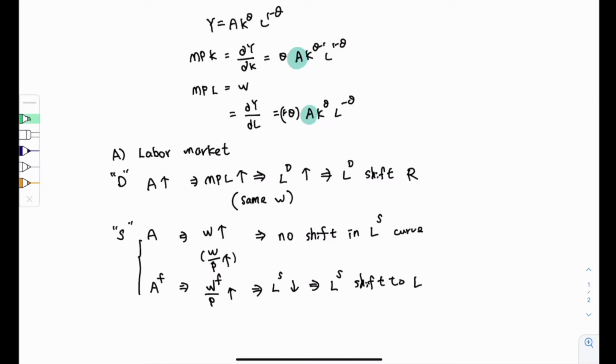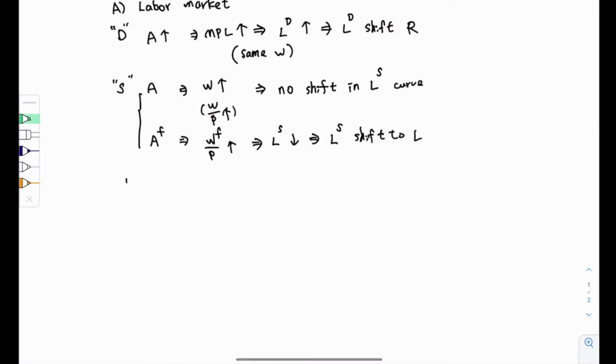In other words, if we look at the diagram of the labor market equilibrium, the vertical axis is about the real wages. The horizontal axis is about the labor supply and the labor demand. We know that the labor supply curve is shifting upward and the labor demand curve is shifting downward.